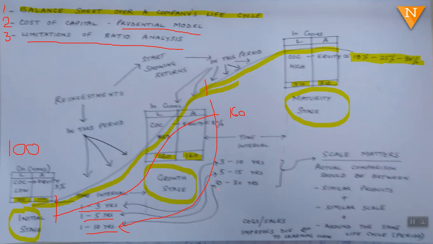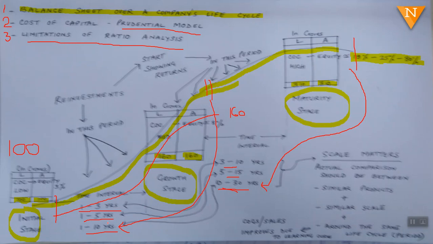Now this company completes the next cycle, from growth to maturity, over a period of another 20 years. That is 10 to 30 years. So this is what is meant by time interval. So the time interval is different for different size companies. For small companies, this time interval is 1 to 3 years, and then the next interval is 3 to 10 years for the same company.